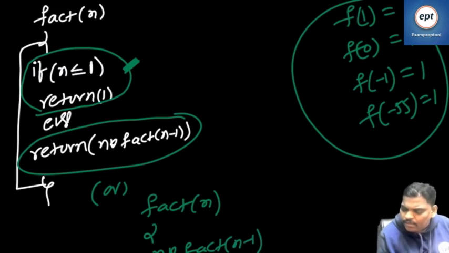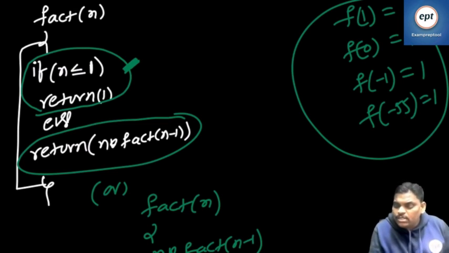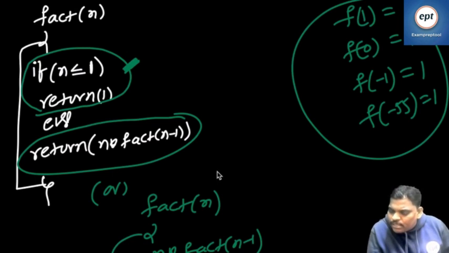You have written it here, right? Suppose someone swaps the if part and else part. Can you see what happens?